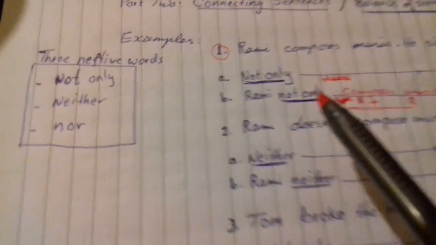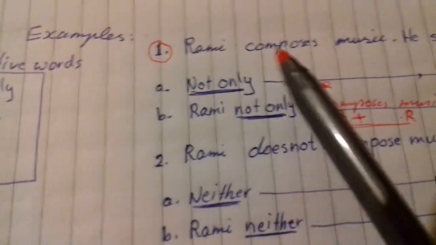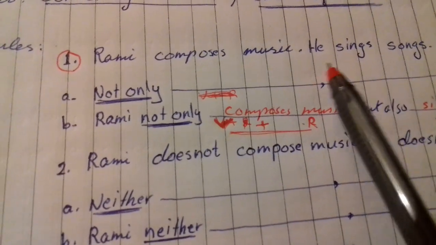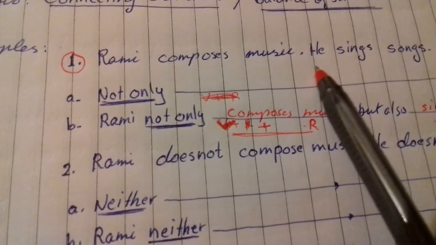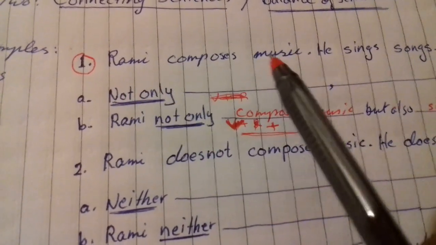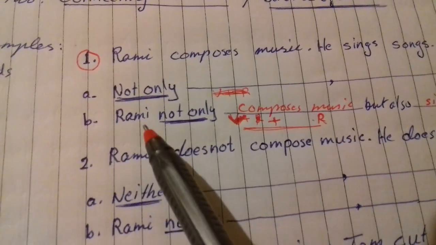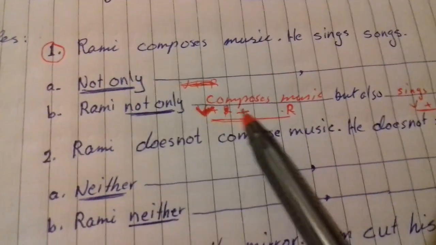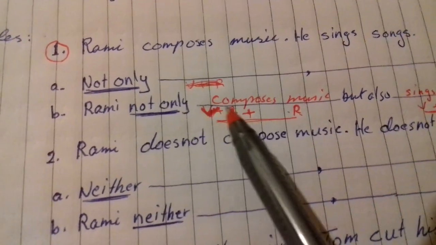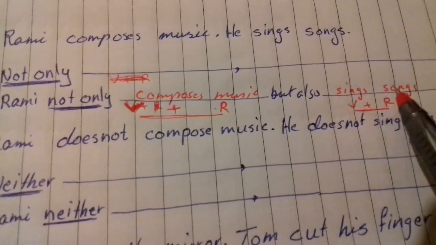If it doesn't work with fragments, it must work with sentences. Let's take number one, for example. Rami composes music. He sings songs. So these two actions are done by one subject. This sentence can be written in two ways, either by connecting fragments like in B. Rami not only composes music but also sings songs.